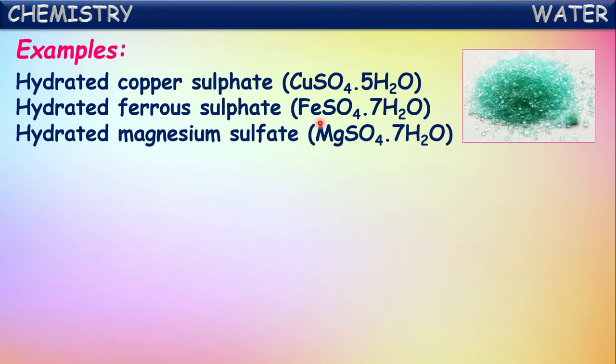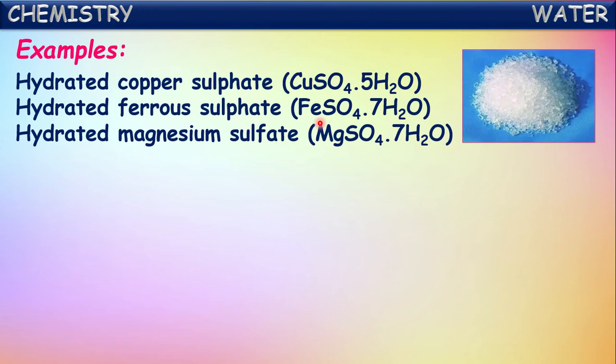One more, hydrated magnesium sulfate. So here the magnesium sulfate molecule is attached with 7 water molecules. That's why its molecular formula is written as MgSO4 7H2O and is known as hydrated magnesium sulfate. In this way certain salts are attached with a certain number of water molecules to their molecules. Because of the presence of these water molecules, those salts attain crystalline nature and particular color. Such salts are called hydrated salts.